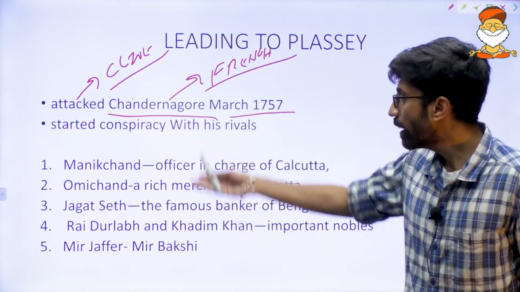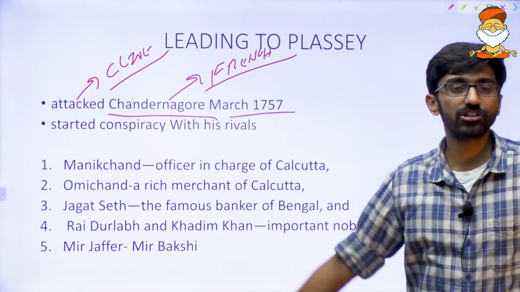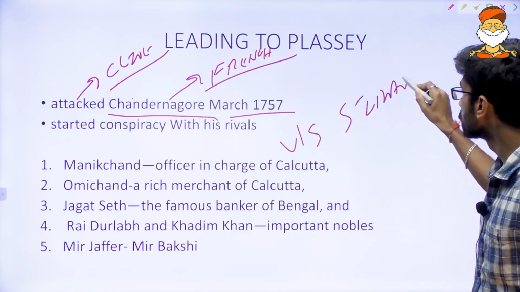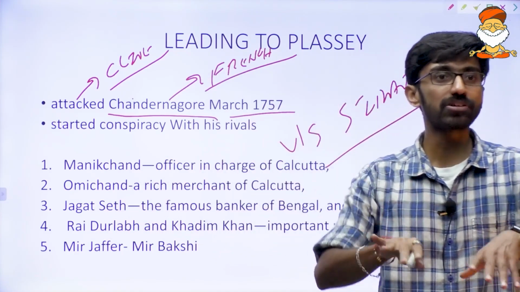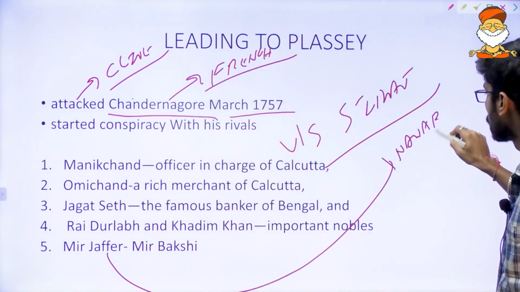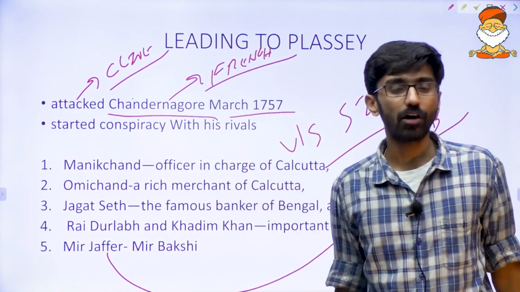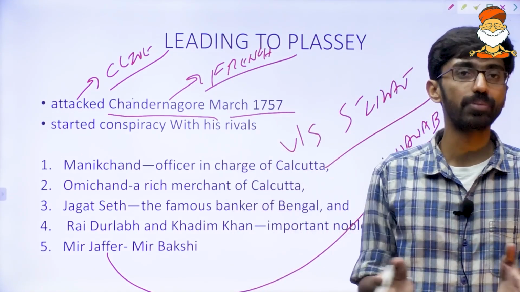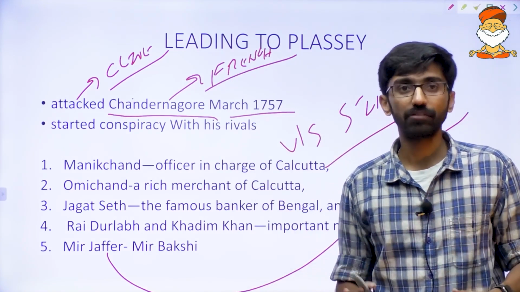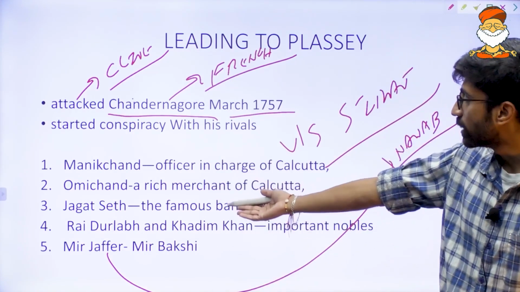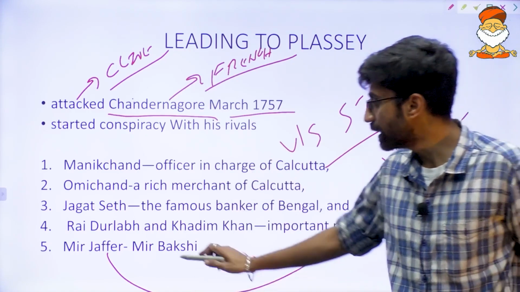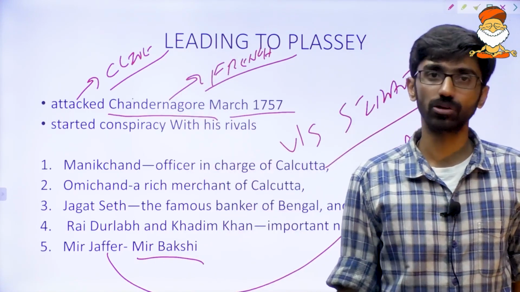Okay. Now, why all these people supported the English is that all of them had issues with Siraj-ud-Dowla. Mir Jafar was actually a relative of Siraj-ud-Dowla. He wanted to become Nawab. He was actually an uncle of Siraj-ud-Dowla, Mir Jafar. He wanted to become the Nawab. All of them had selfish interests. Now look at that, big merchants and famous bankers and all these things, so they were going against Siraj-ud-Dowla. Even his military commander is going against Siraj-ud-Dowla.